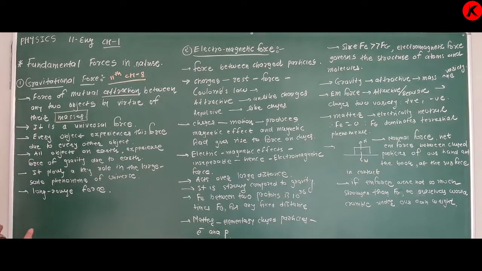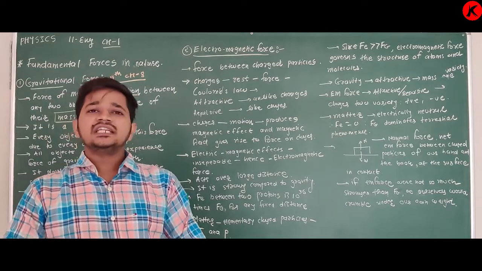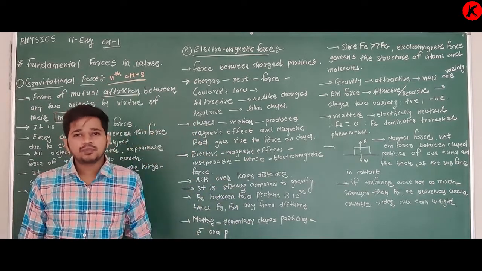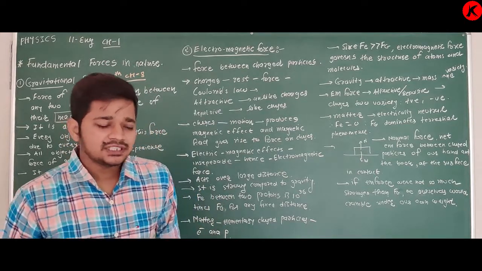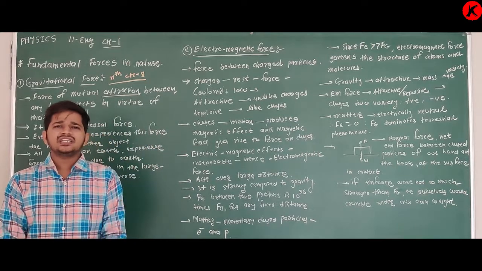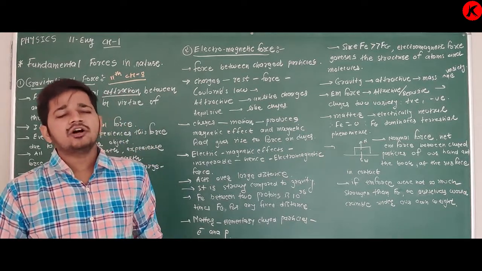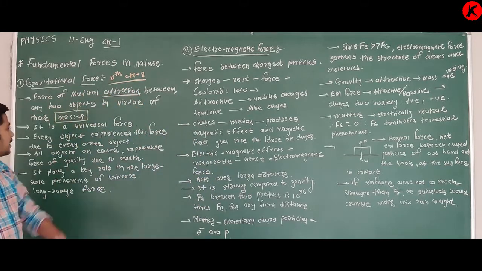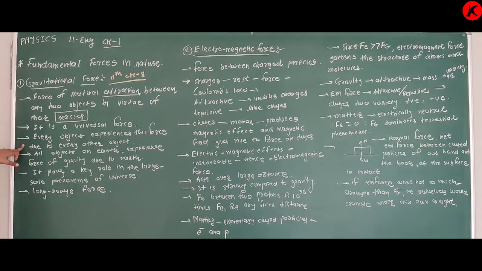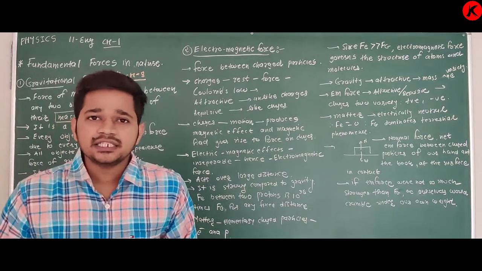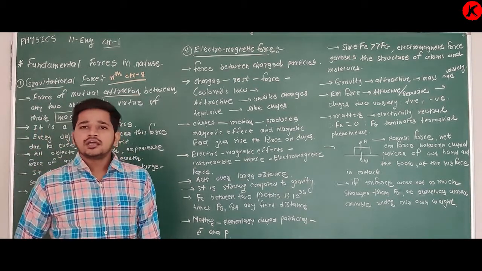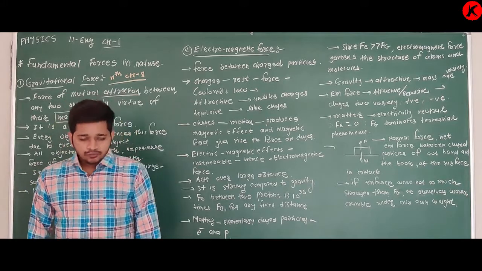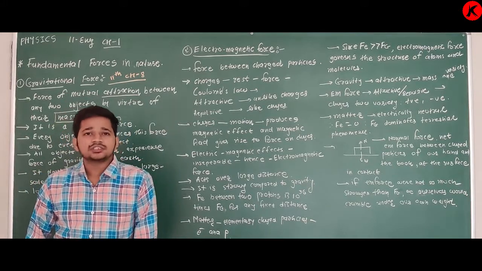It is a universal force. What do you mean by universal force? It is acting at each and every place in this universe. If two objects are in this universe, then on each and every object this force is acting. Every object experiences this force due to every other object. For example, each and every object lying on earth experiences force of gravity due to earth.